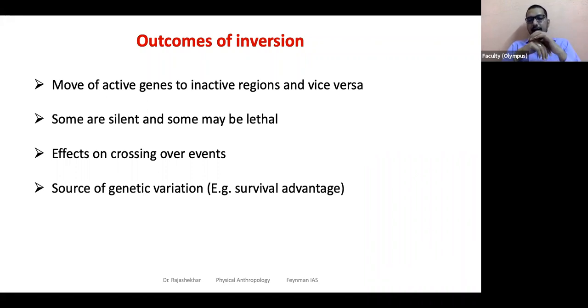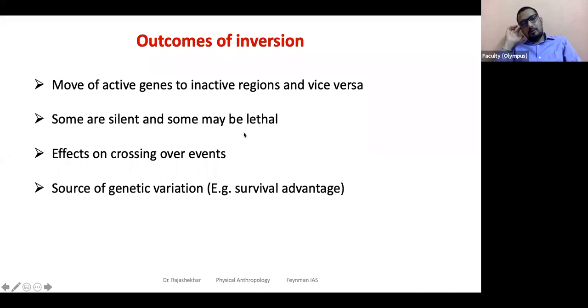Will that have enough impact on physiology, depending on whether there is any particular function to that region? Yes, correct. If it changes location like that, it may have a drastic impact. So inversion can sometimes be harmful or beneficial. Some are silent, some may be lethal.